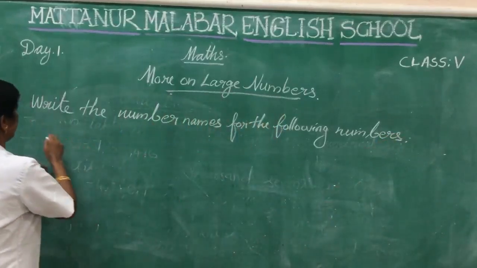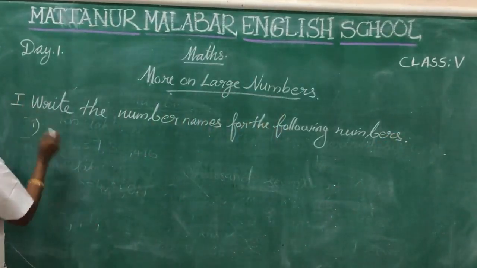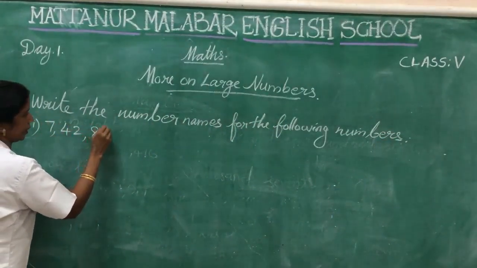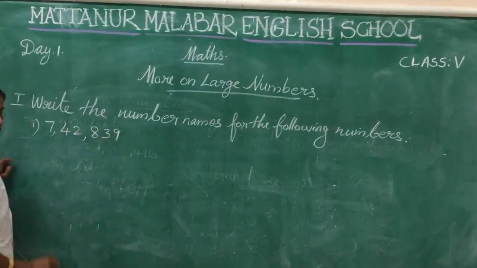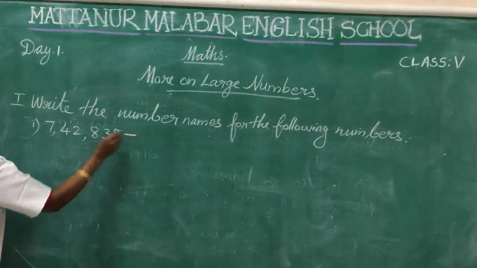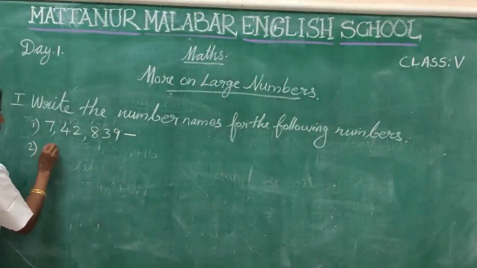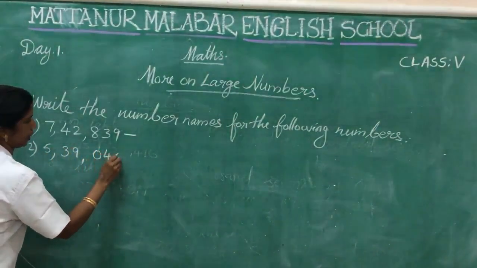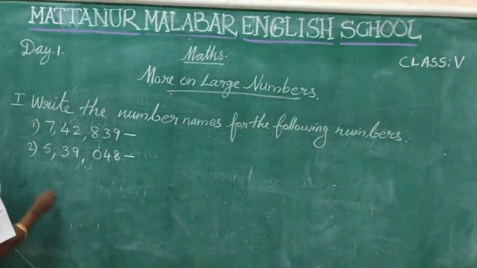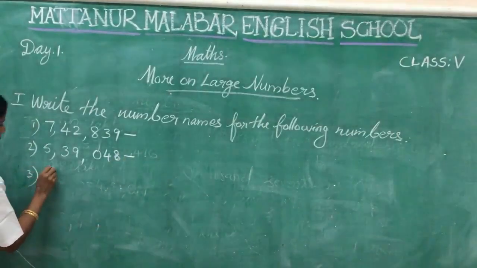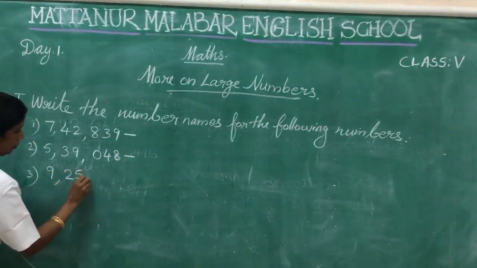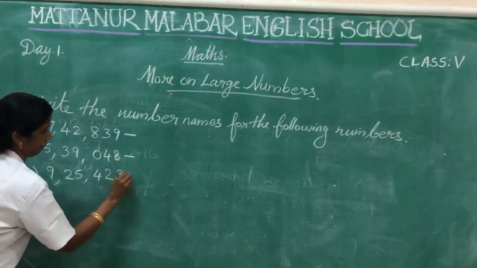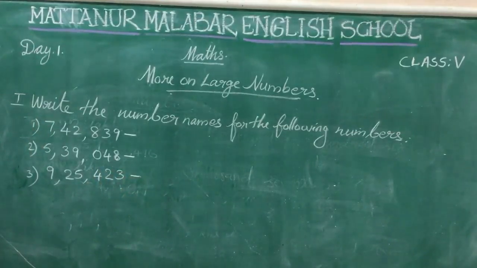First one, seven lakhs 42,839. You want to write it as number names. Next one, 5 lakhs 39,048. Third one, 9 lakhs 25,423. Okay, then next one, write the numerals.